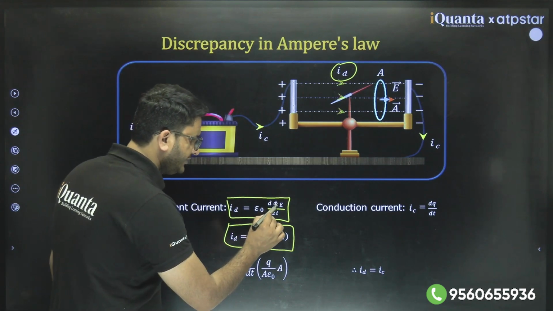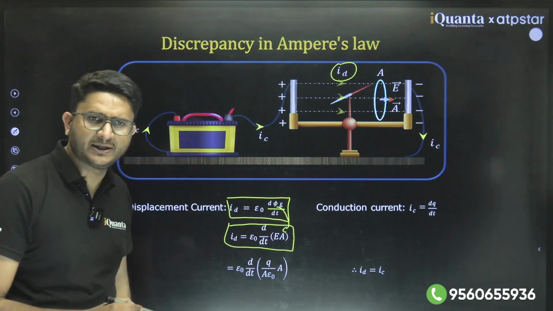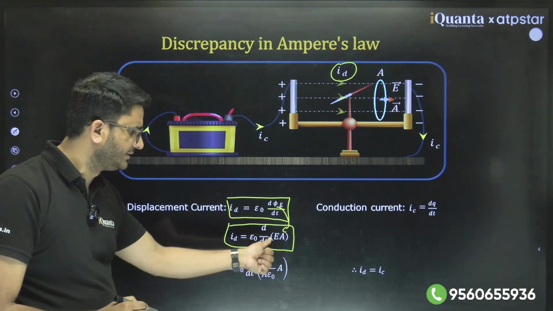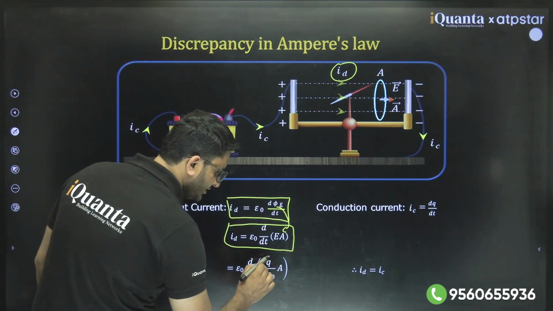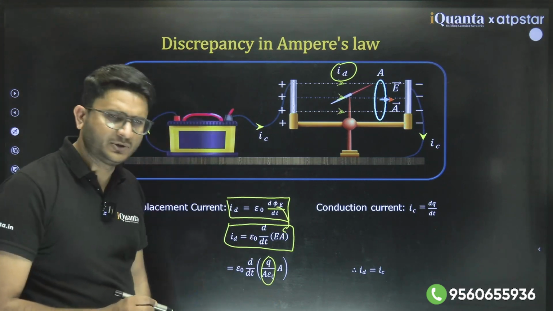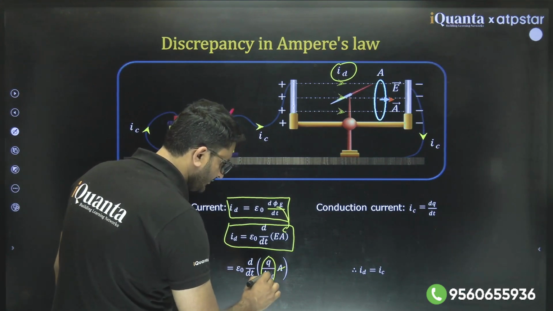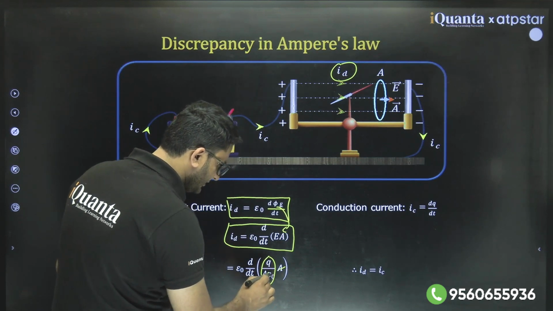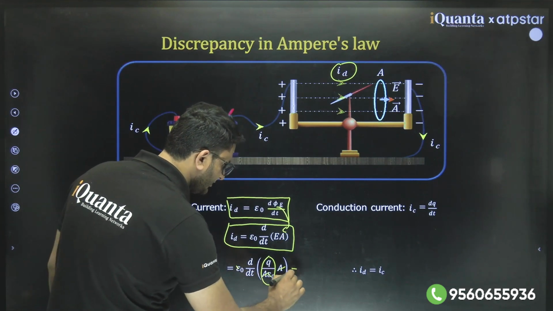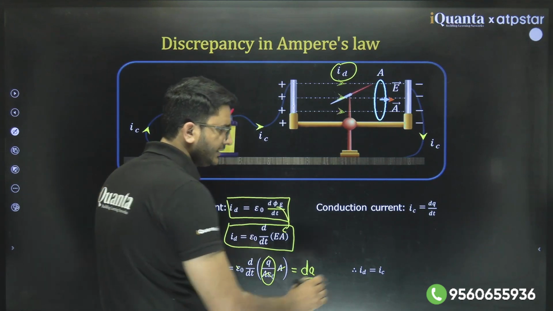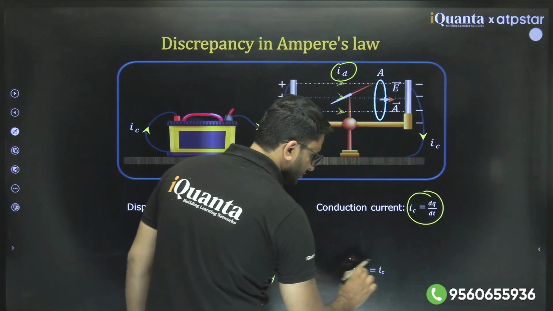You can put the value of phi_E as electric field into area, and this electric field you can also put as sigma by epsilon naught, and sigma is Q by A. So he is just proving that area got cancelled, epsilon naught got cancelled, so it is nothing but dQ by dt only, and dQ by dt is what? Conduction current. So theoretically they are equal.